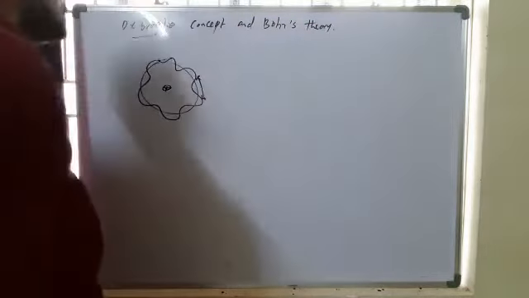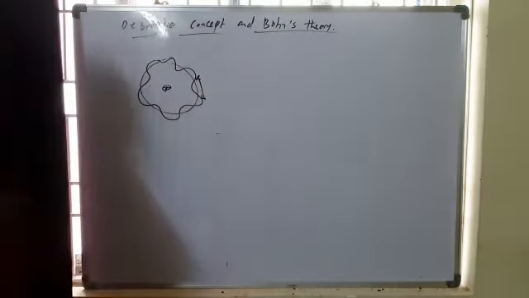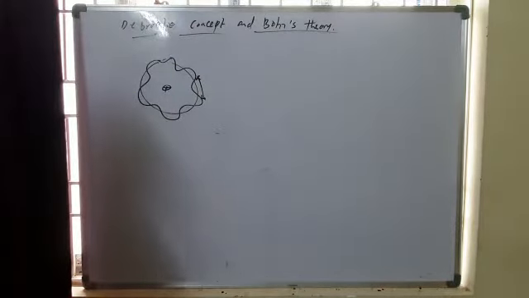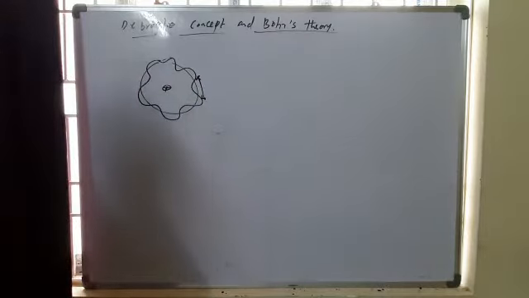You know that according to Bohr's theory, an electron revolves around the nucleus in stationary shells, stationary orbits, and de Broglie explains that the electron, when it revolves, is associated with wave nature.